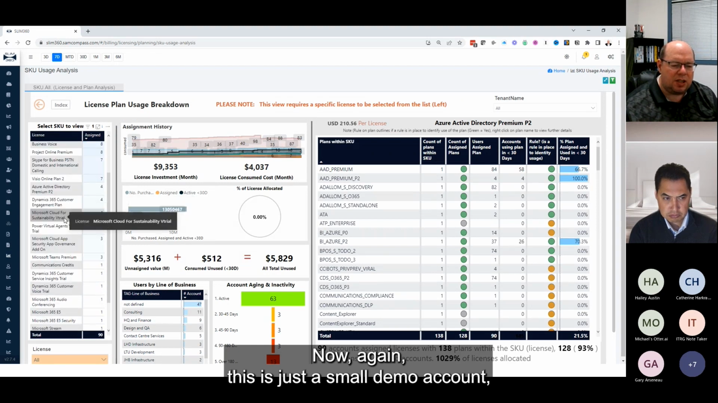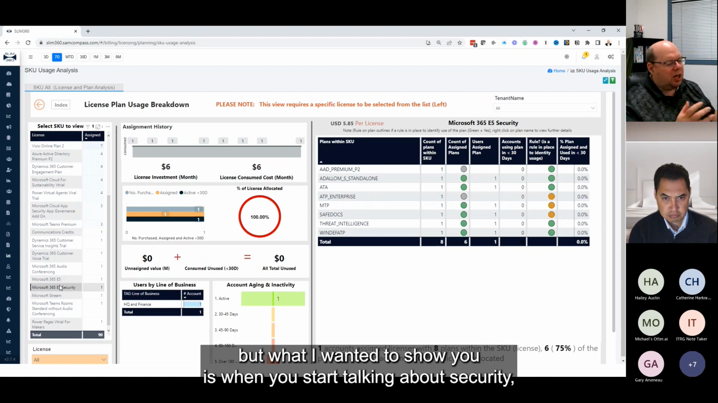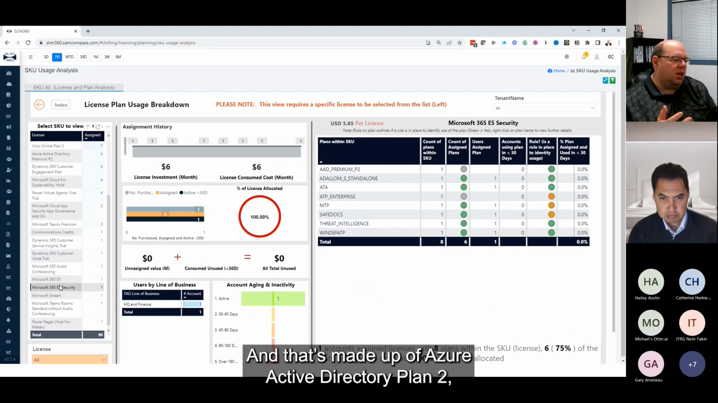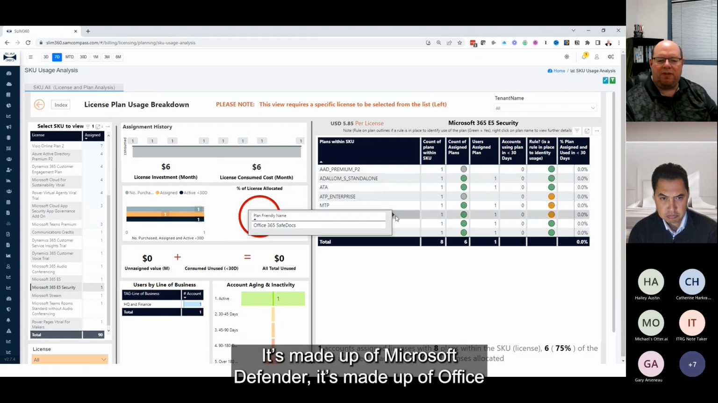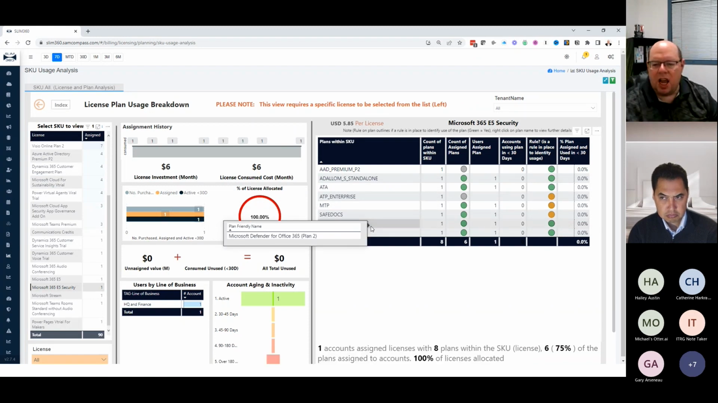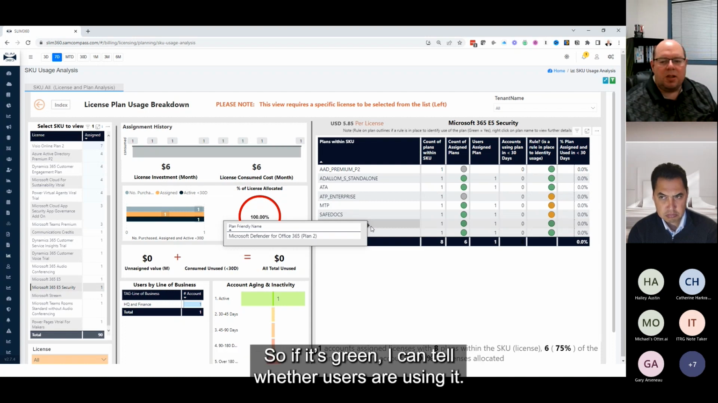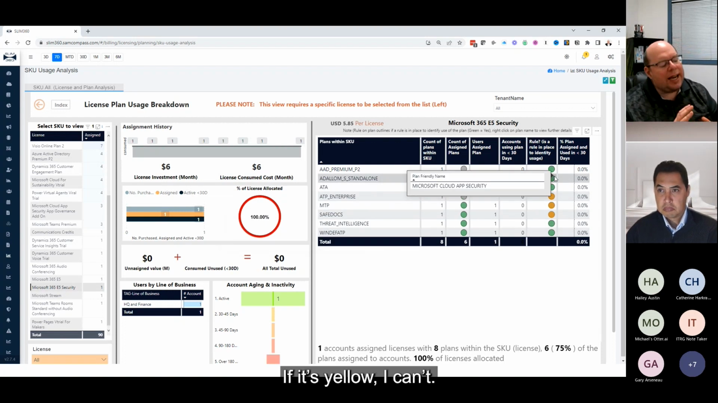Now, again, this is just a small demo account, but what I wanted to show you is when you start talking about security, Microsoft has this thing called the E5 Security Suite, right? And that's made up of Azure Active Directory Plan 2. It's made up of Microsoft Defender. It's made up of Office Safe Docs and all these different products and services. And I can go in and do the same thing here. I can see if my users are actually using these products, right? So if it's green, I can tell whether a user's using it. If it's yellow, I can't.